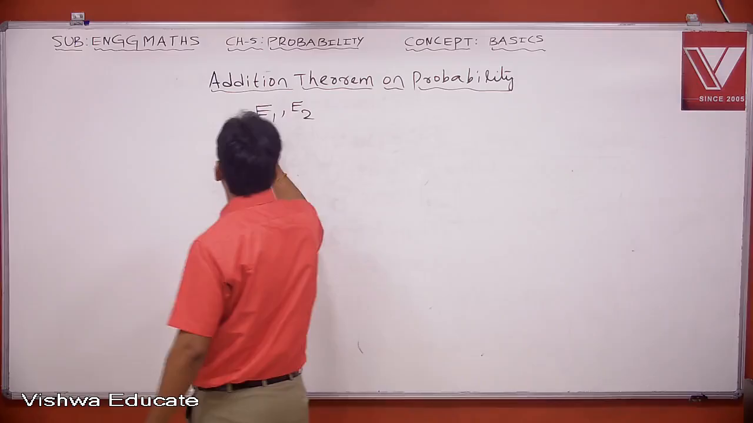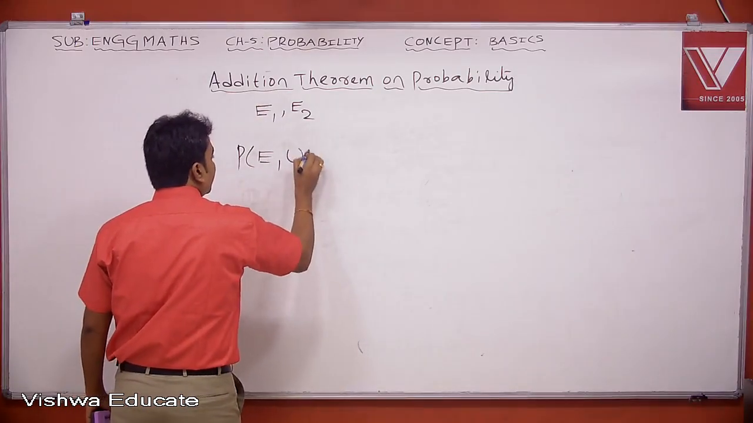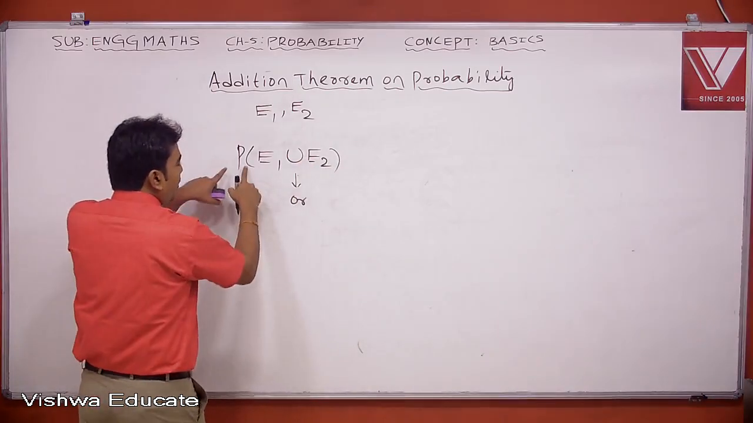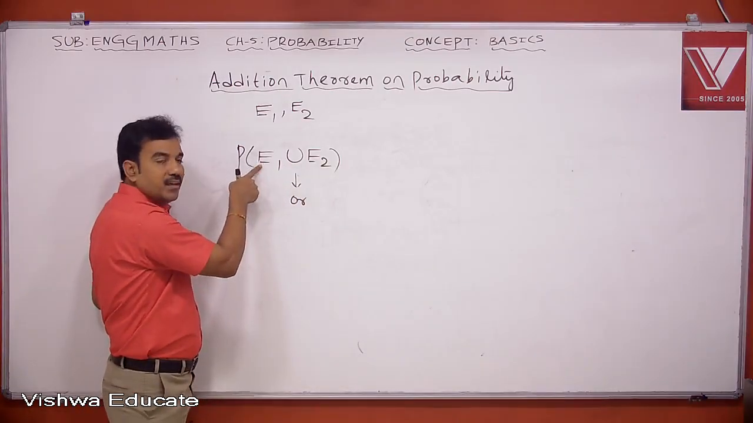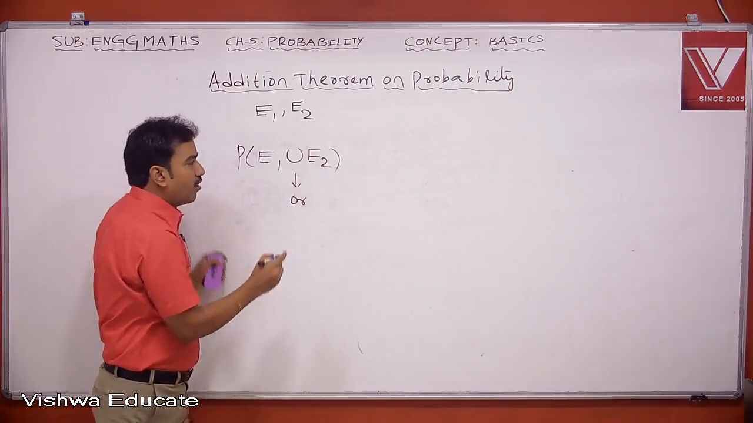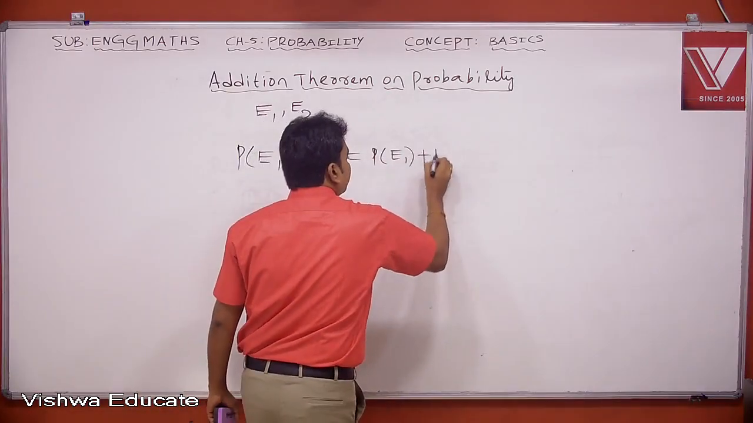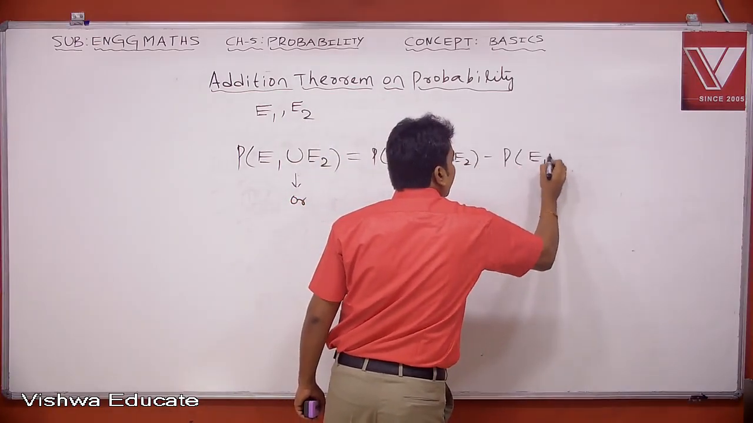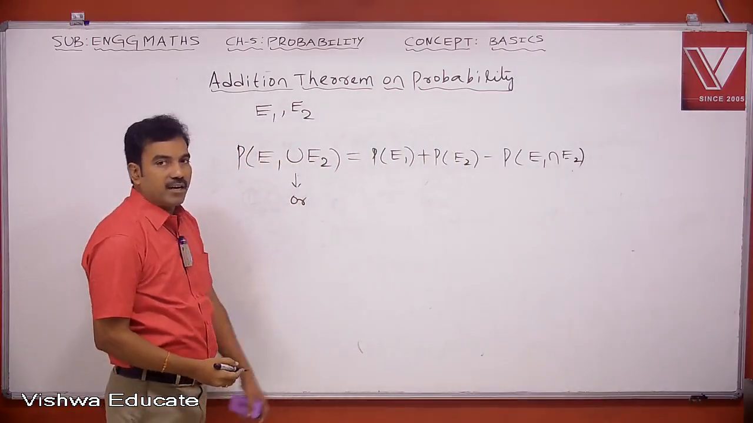So we have two events E1 and E2. Then I can find P of E1 union E2. Generally union is meant for OR. So what do you mean by P of E1 union E2? This is the probability of occurrence of either E1 or E2. And this expression is given by P of E1 plus P of E2 minus P of E1 intersection E2.